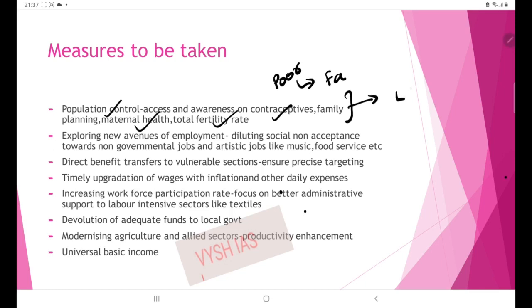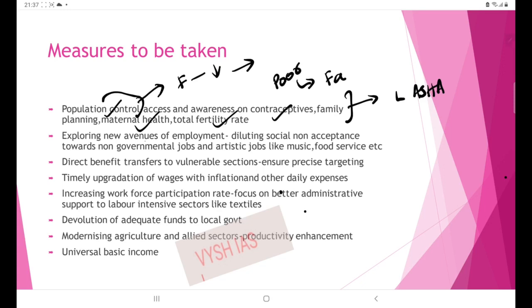Through local governments and ASHA workers, the government can take a step in giving awareness to these people about the population control. Automatically, when population itself is controlled, the number of members in a family gets reduced. So with the same income, it is smoother for the family to go on with the daily activities. So that is one important step.